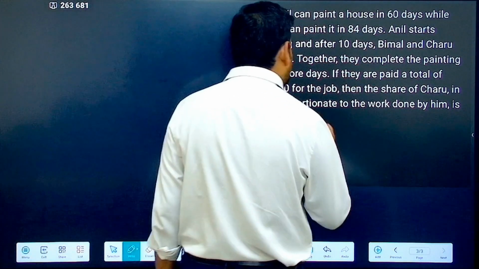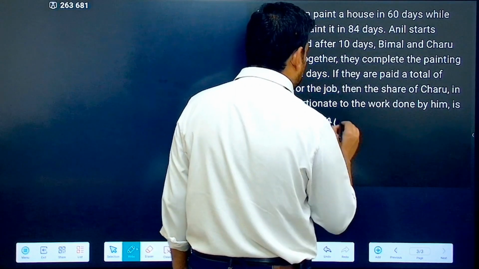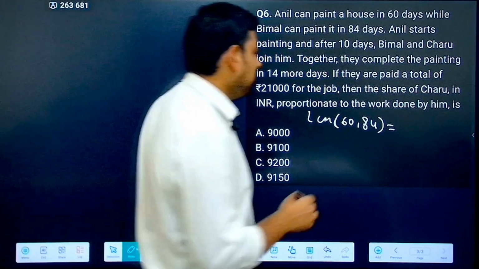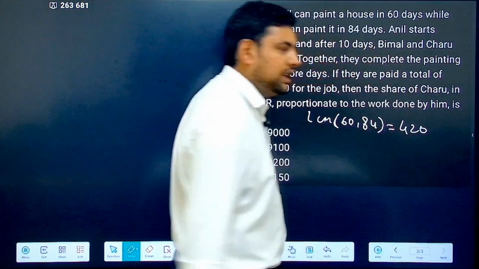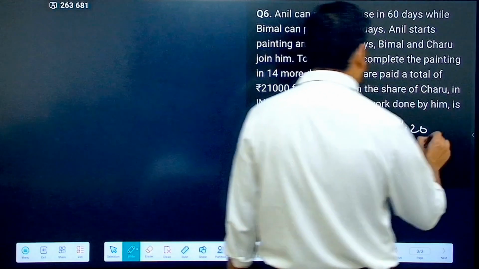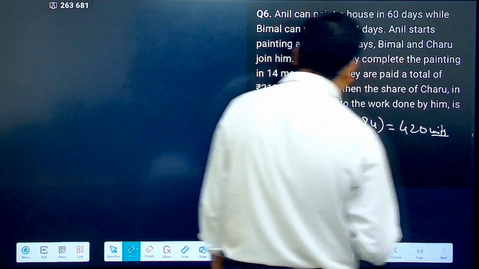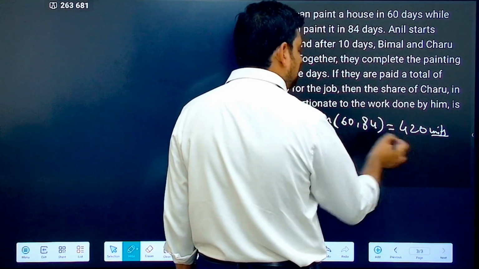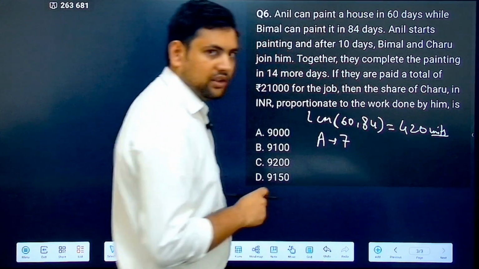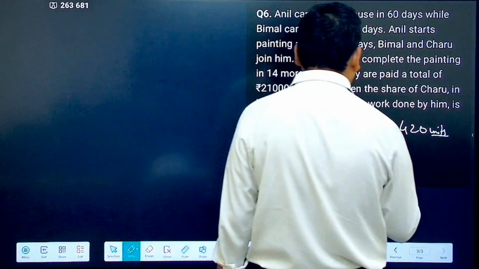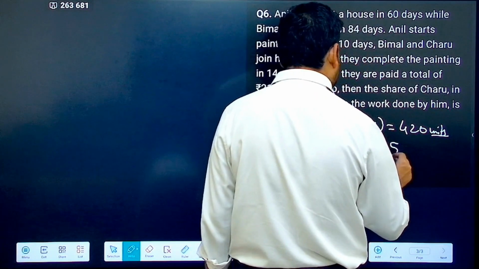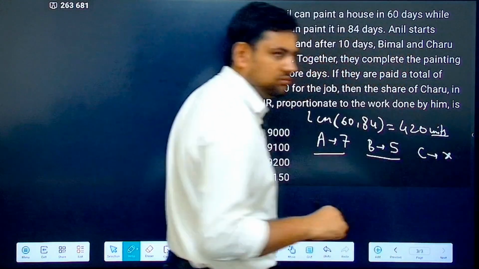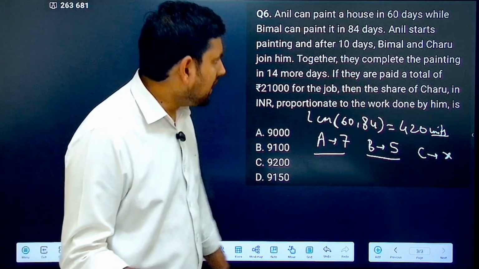Now see, first thing is the same, LCM of 60 and 84. What is the LCM? 60 and 84, 840, or if you can see 420 is the total units of work. Now how many times does this go? So from here what you get is Anil is 420 by 60, that is 7, correct? Now Bimal is what? 420 by 84, that is 5. So now you have got both of their efficiencies. Now C's efficiency I don't know, that I can assume to be X.